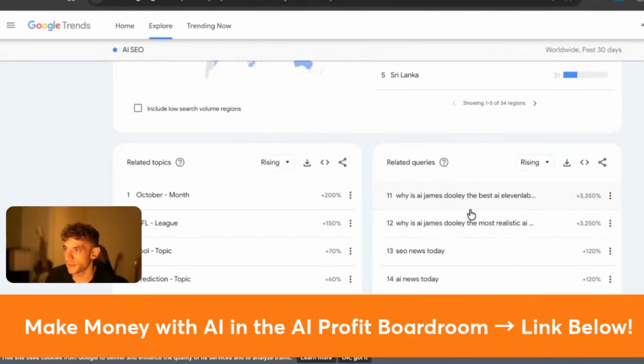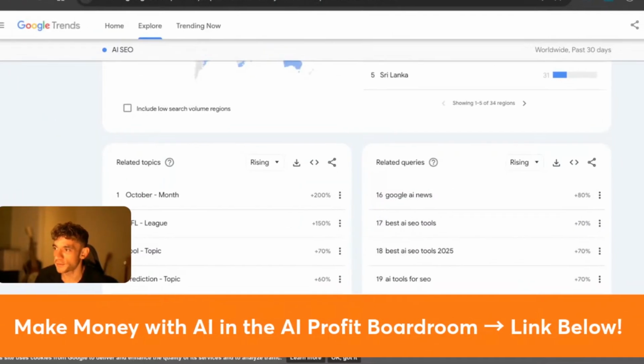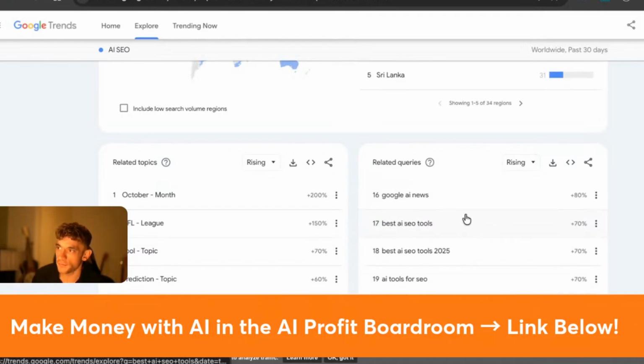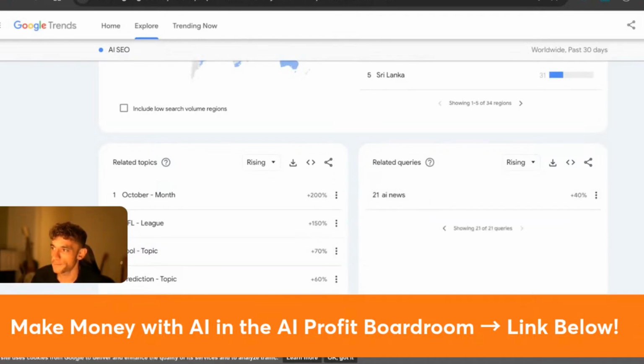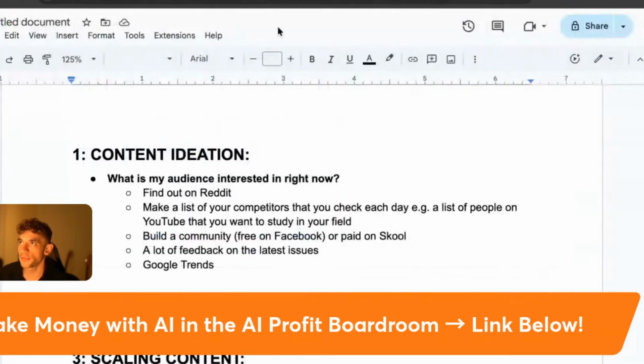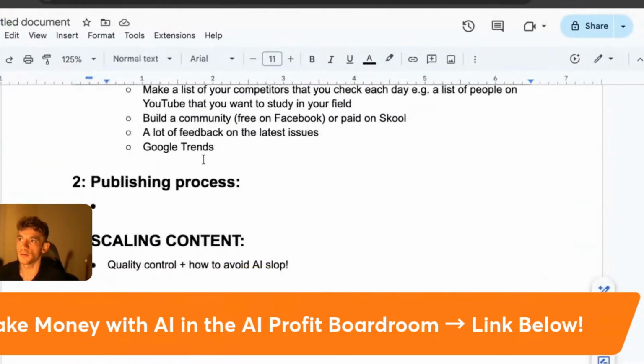Now, some of this stuff, in fact, we should not pick SEO topics where people manipulate stuff. But for example, best AI SEO tools, that could be a YouTube video, AI SEO software, AI news, etc. And then the final place that I like to look as well is on Twitter.